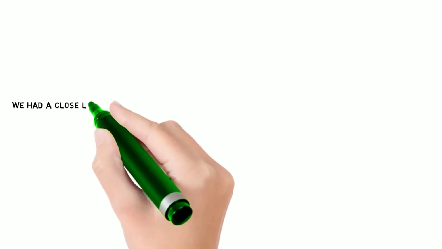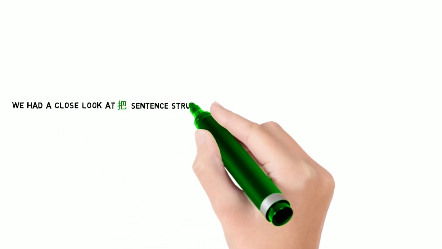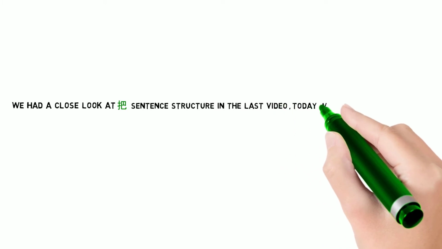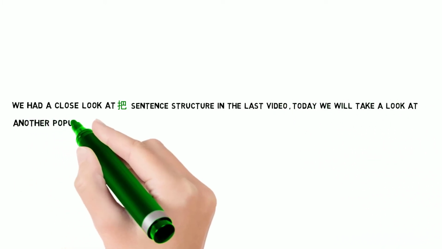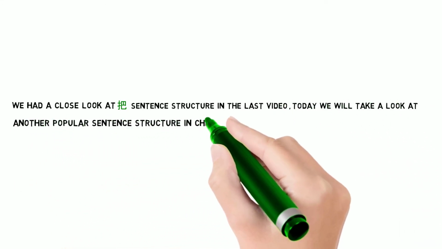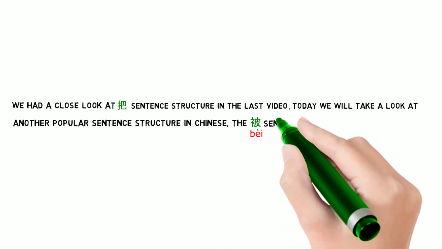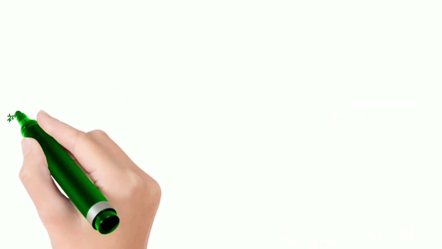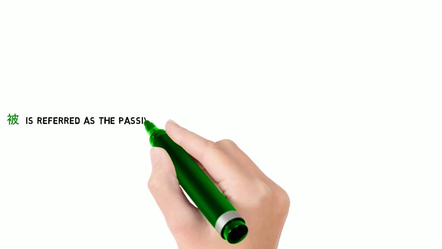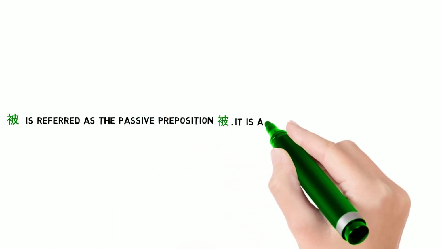We had a close look at 把 sentence structure in the last video. Today, we will take a look at another popular sentence structure in Chinese, the 被 sentence structure with Emma. 被 is referred to as a passive preposition. It is a passive marker in the sentence.